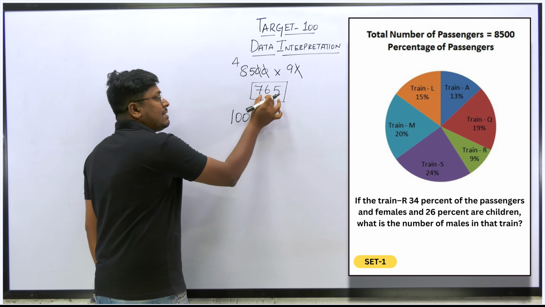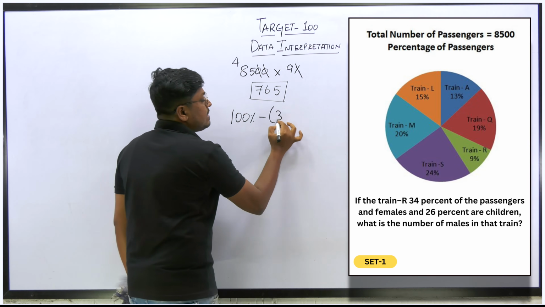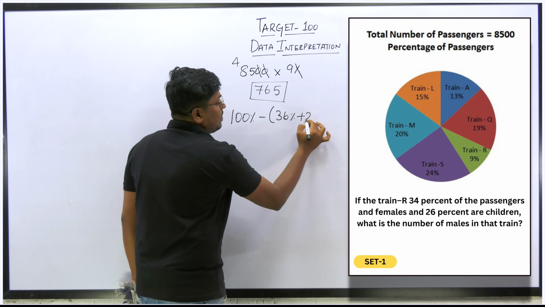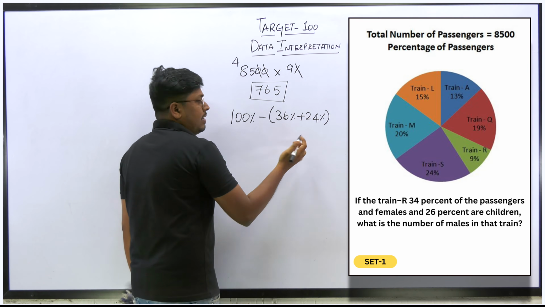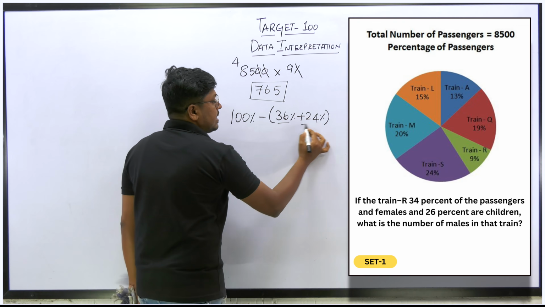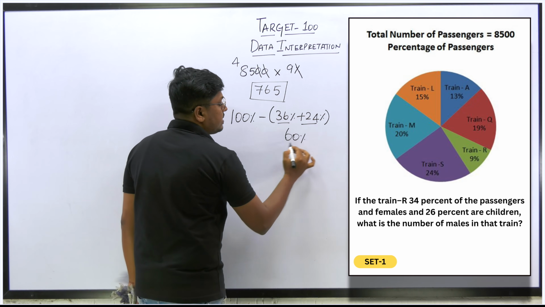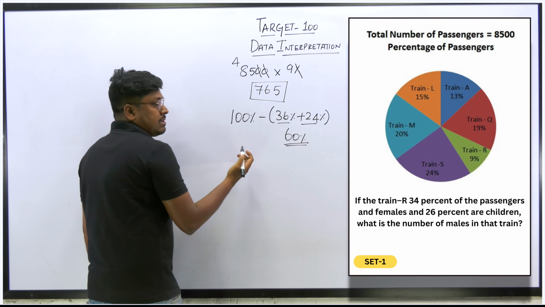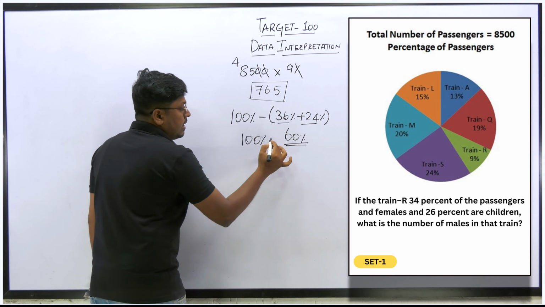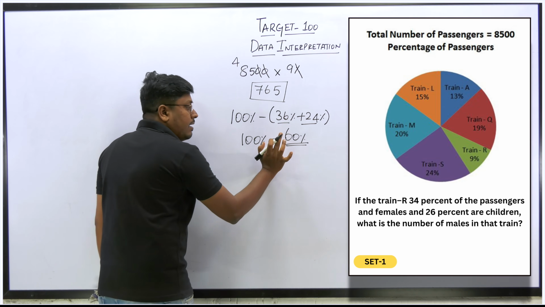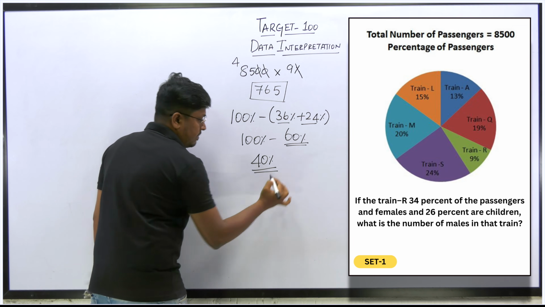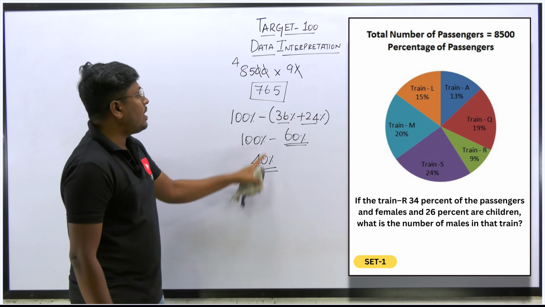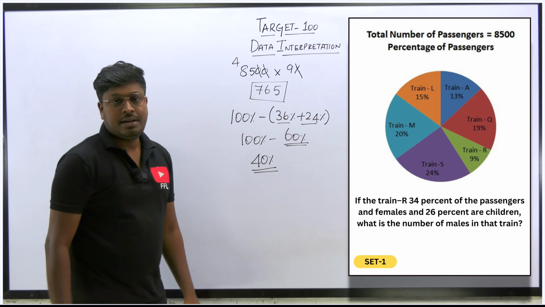So let me keep this 76.5 as 100%. Out of 100%, 36% are female and 24% are children. Our target is to find the males, right? So let me add 36 and 24, that is 60%, which are females and children. Out of 100 percent, if 60 percent are females and children, the remaining 40 percent will be males, right?